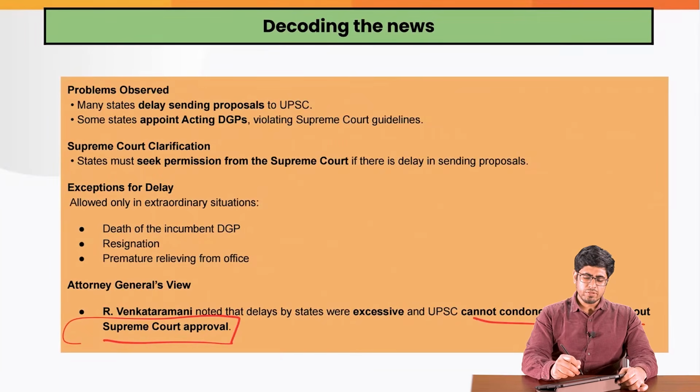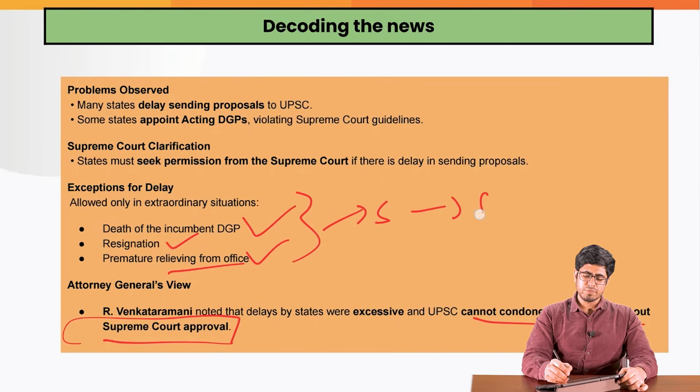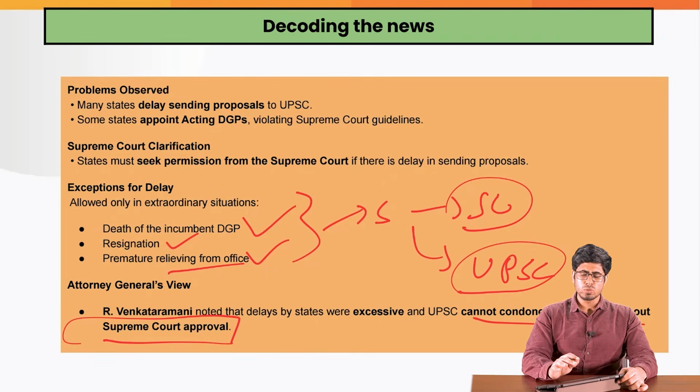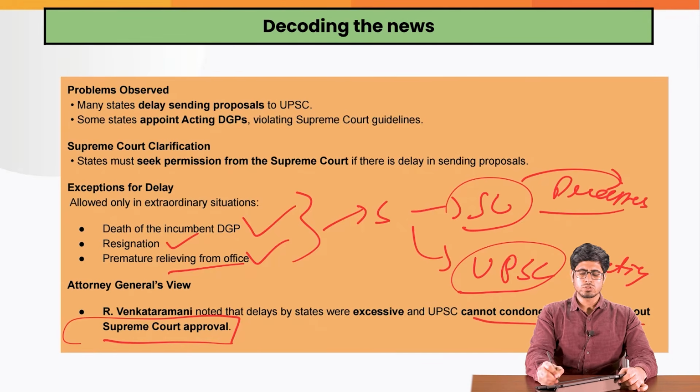So now, if there is any delay, and delay could happen for any reason, for example the death of the sitting DGP, or a resignation, or a premature relieving from office, if any such thing happens, the state must seek permission from the Supreme Court, and after that give the panel of names to the UPSC. But do not take the route of acting DGP, which is actually circumventing the process established by the Supreme Court in the Prakash Singh judgment, right? So this is basically the new law of appointment of DGP.